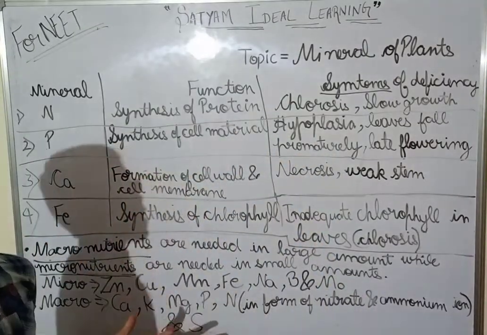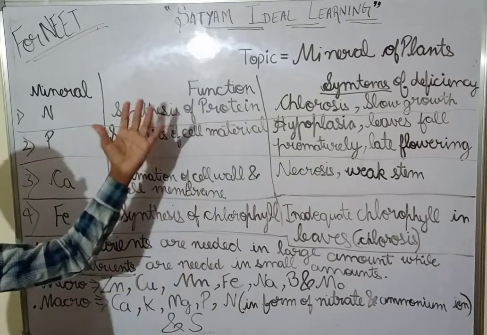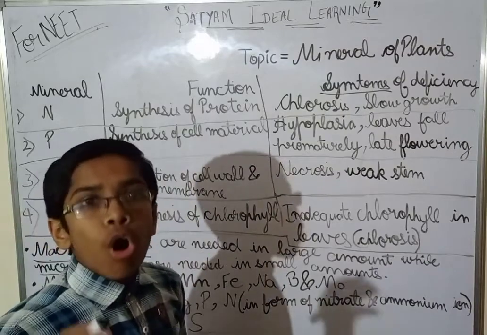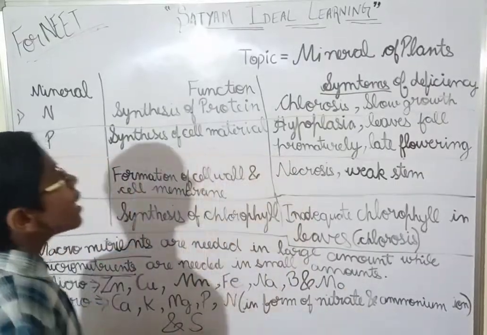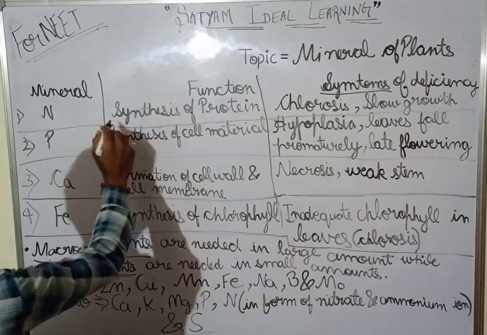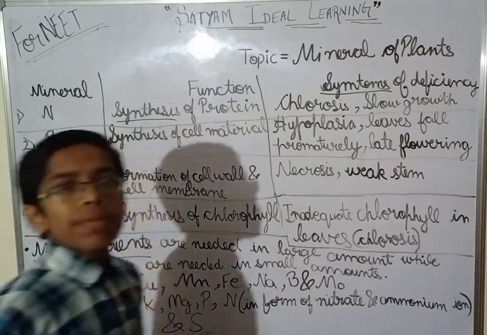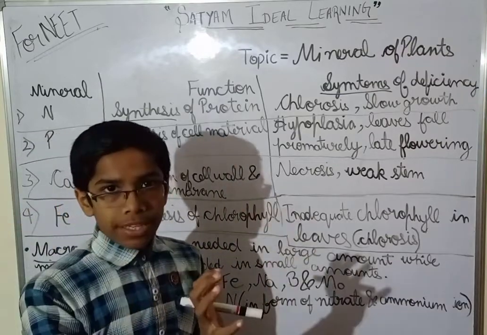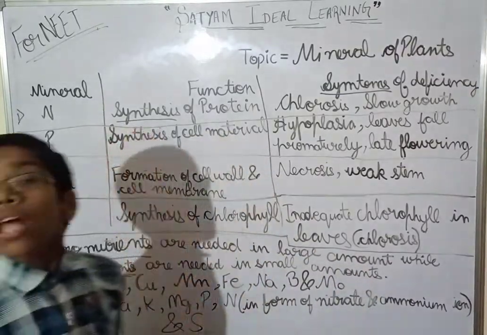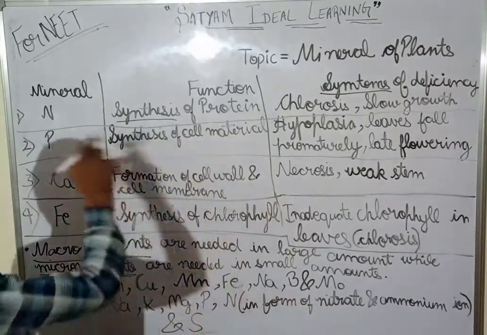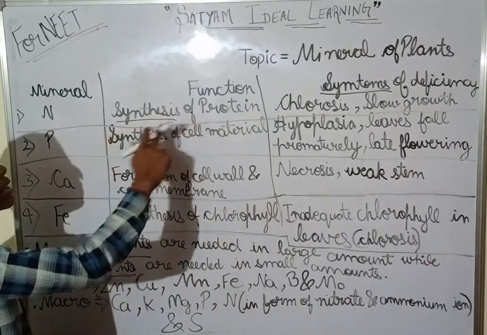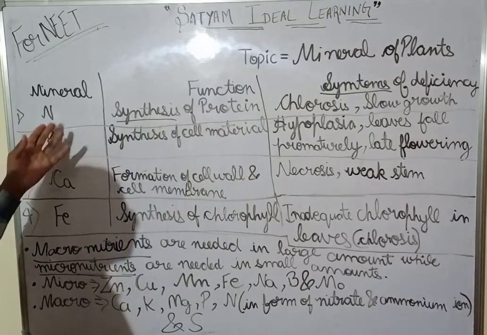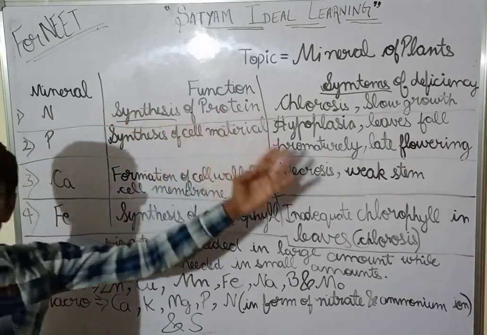The function of nitrogen is synthesis of protein. If I tell you the meaning of synthesis, synthesis means putting together. So the function of nitrogen is to synthesize protein, the synthesis of protein.